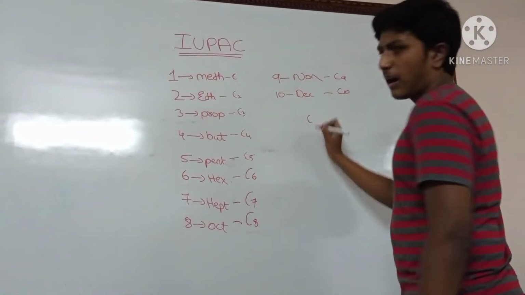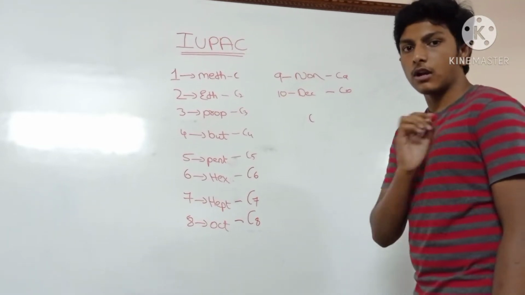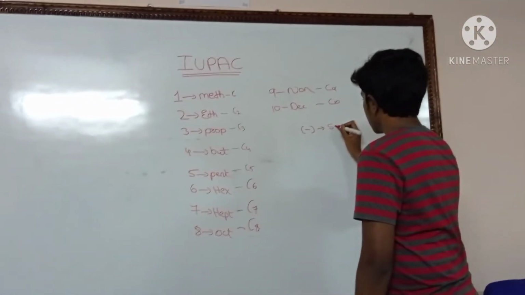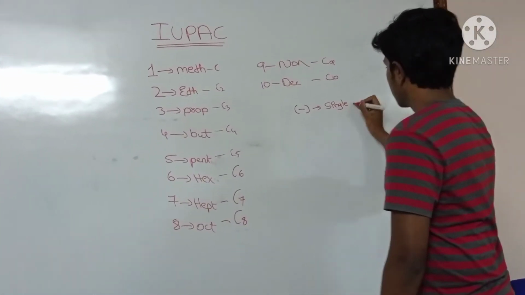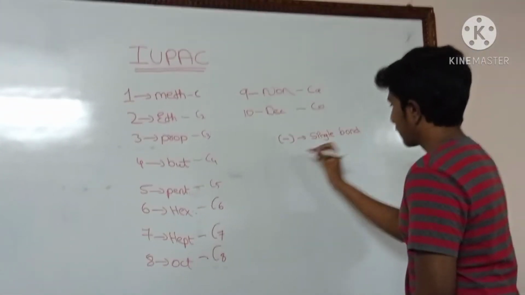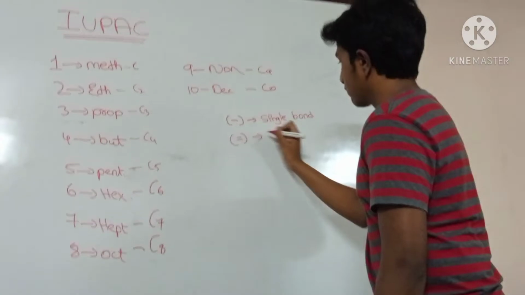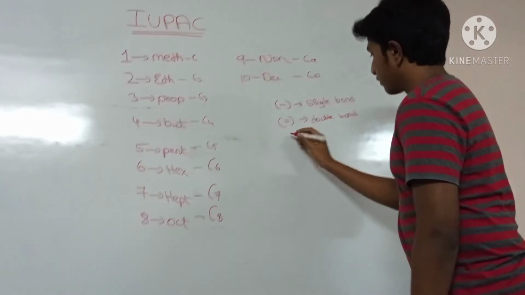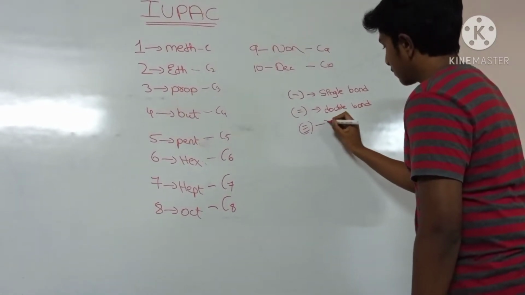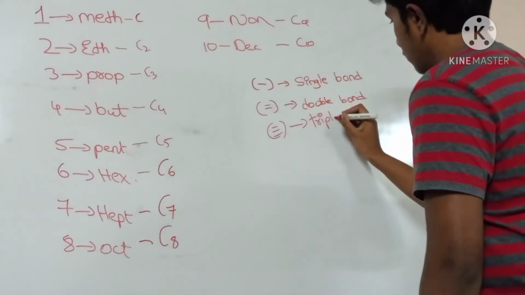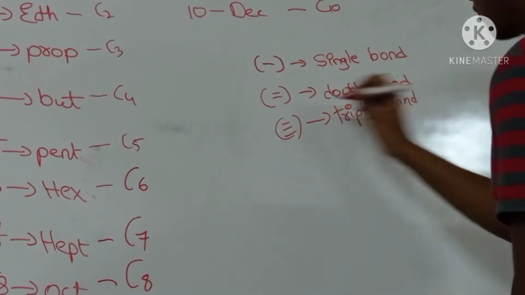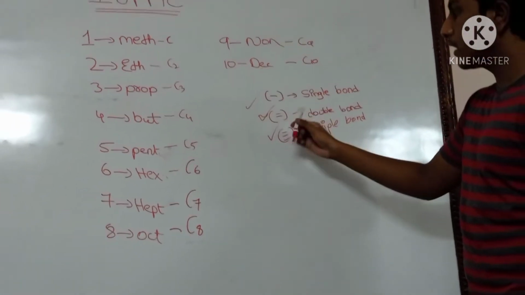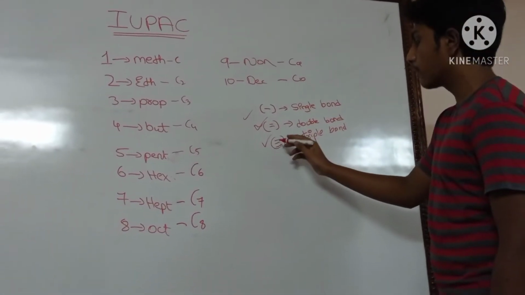Okay, I think all of you are aware of the single bond, double bond and triple bond. Yeah, single bond we represent with 1 line, double bond we represent with 2 lines, and triple bond we represent with 3 lines.